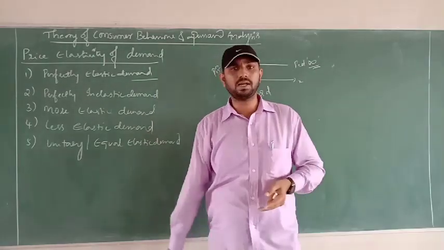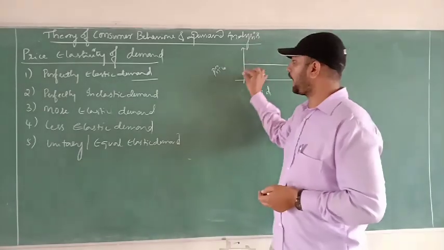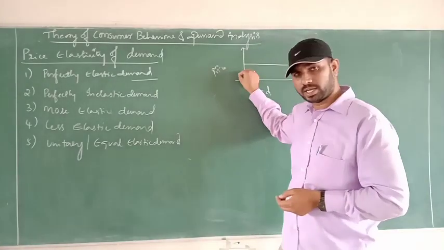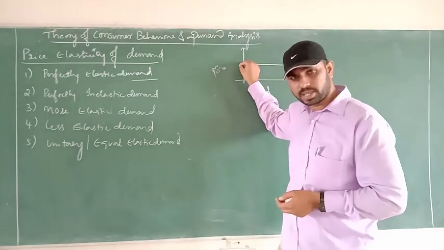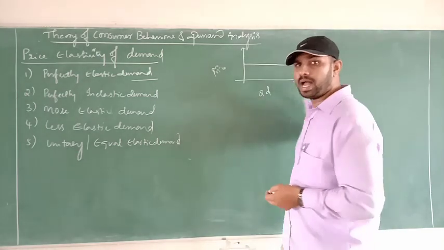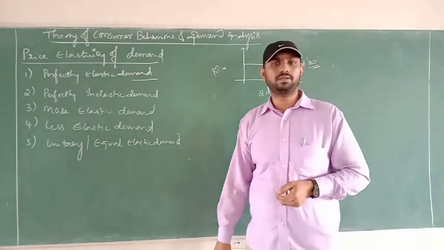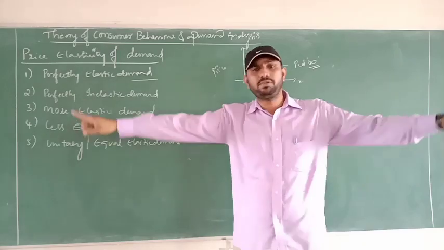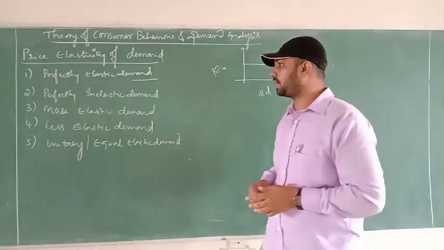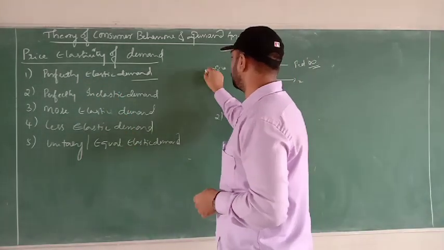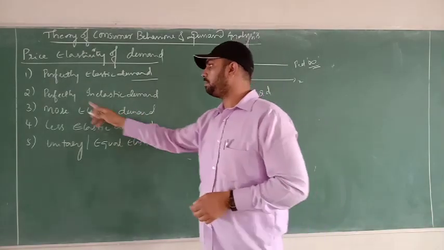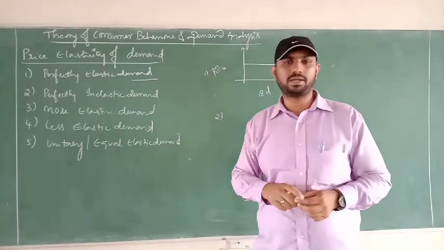If other things remain constant. But here, whether the price increases, decreases, or remains the same, the demand will be unlimited. Then that is called perfectly elastic demand. Now coming to the second one, which is about perfectly inelastic demand.